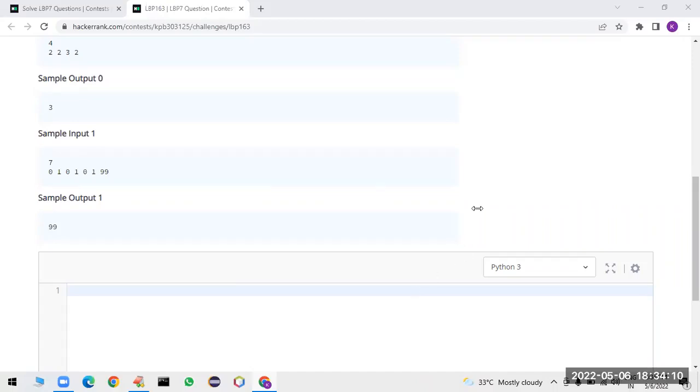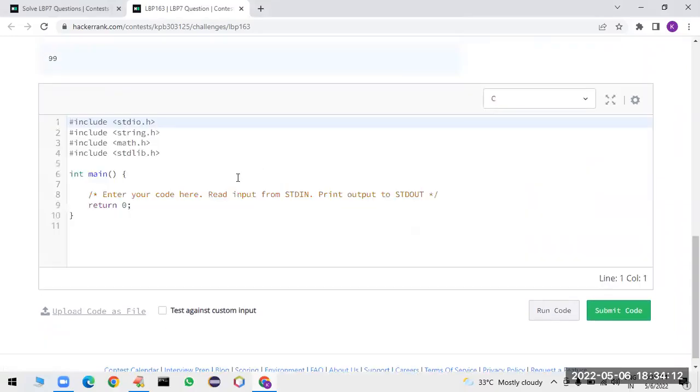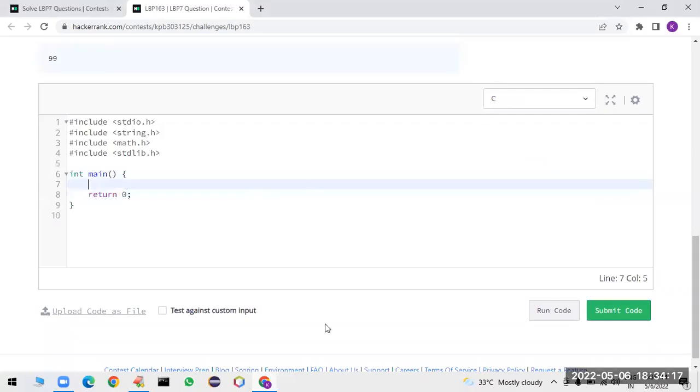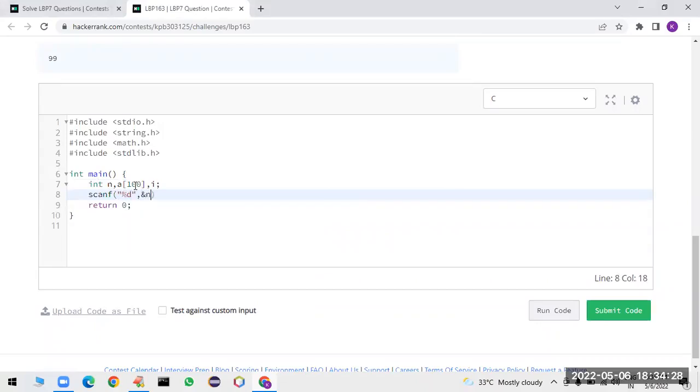Let us see how we can implement. So what is the first step? We have to read an array first. So I am taking integer n and a of 100. I am taking first the size of the array, which is nothing but ampersand n. Then we need to read the elements: i is equal to 0, i less than n, i plus plus. Then I am taking scanf percentage d comma ampersand a of i, like that. Fine, I accepted all the array elements.